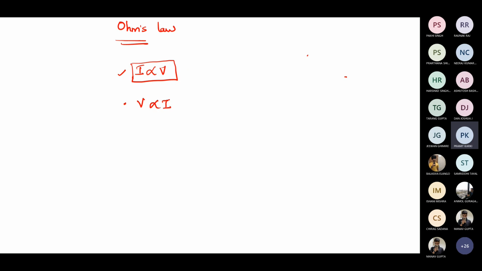When there is a potential difference, then only current will be flowing. Okay. If there is a potential difference, then only current will be flowing. Everybody is accepting that? Yes, ma'am. If there is a potential difference, then only your current starts flowing in that.